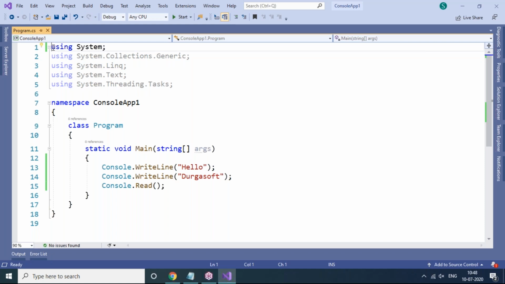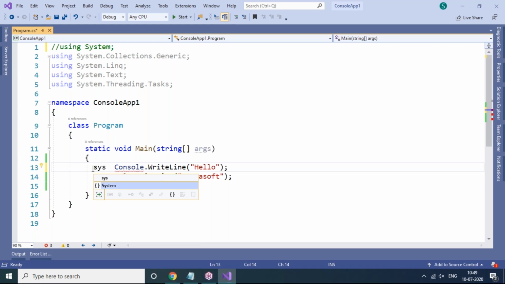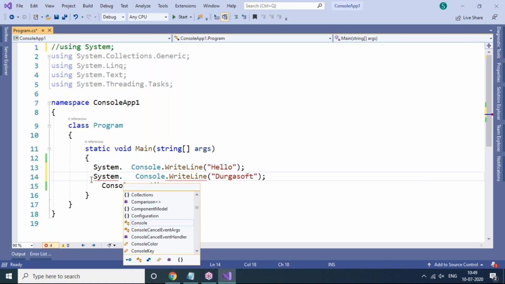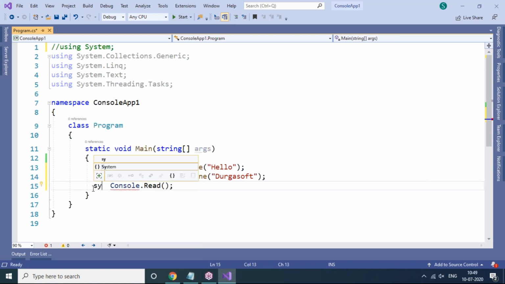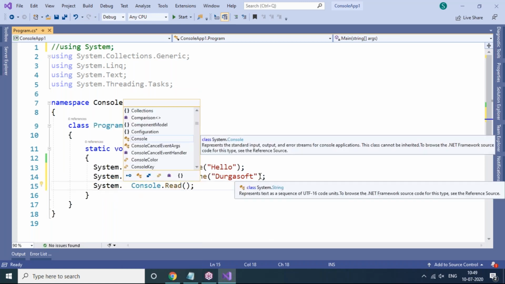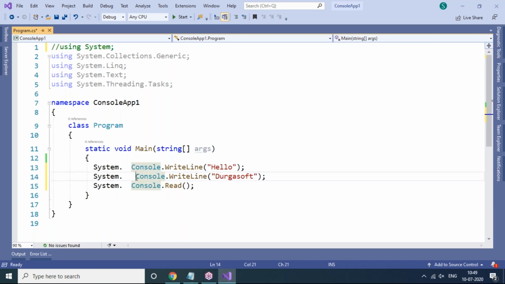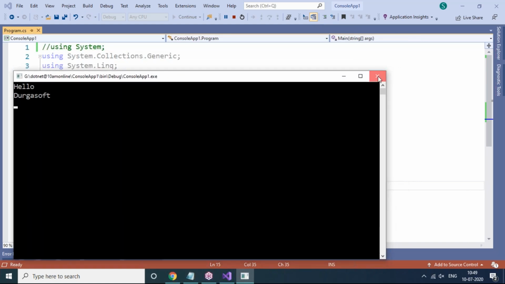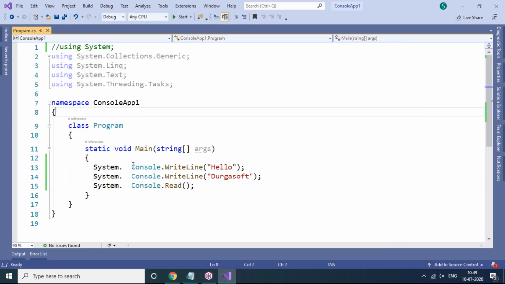Even if you don't include this System namespace as a header section, you can use it in every line. We can write System.Console wherever Console is used. System is required every time, but it's not good practice and not recommended, because if you write 10 to 15 lines of code, you have to write System 10 to 15 times. It will work, even if you don't use the System namespace as a header, but it is not good practice. Anyway, you can use it, no problem at all.